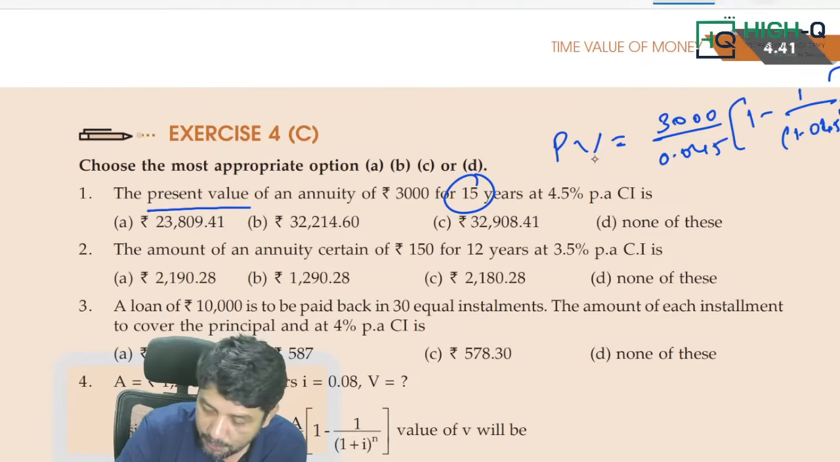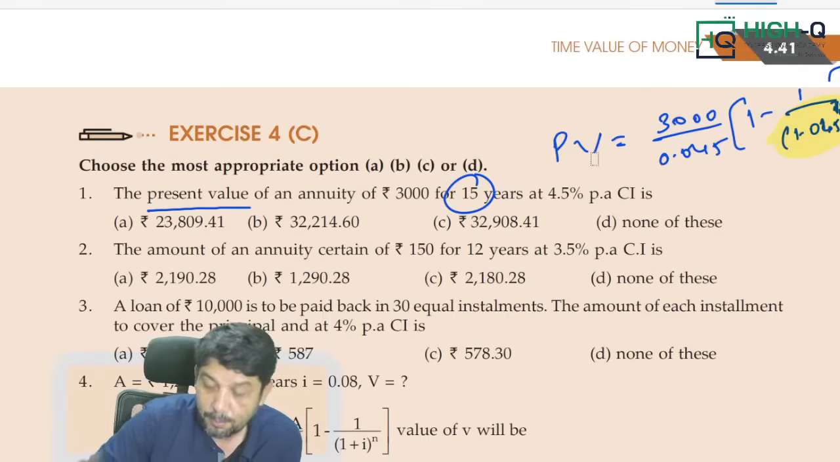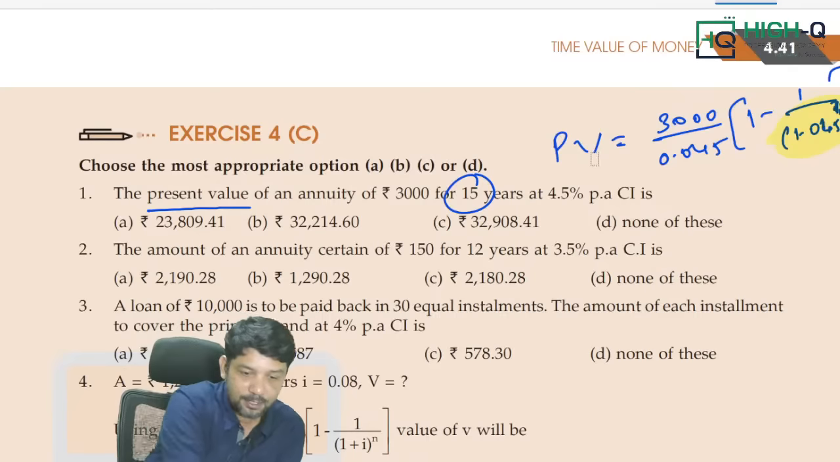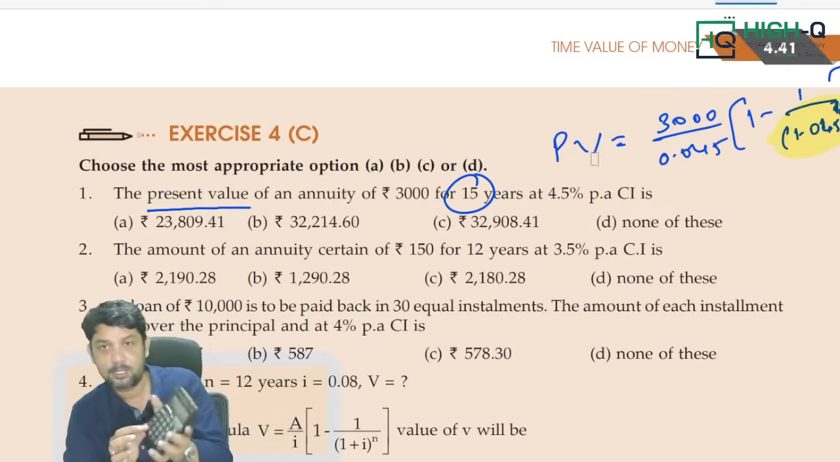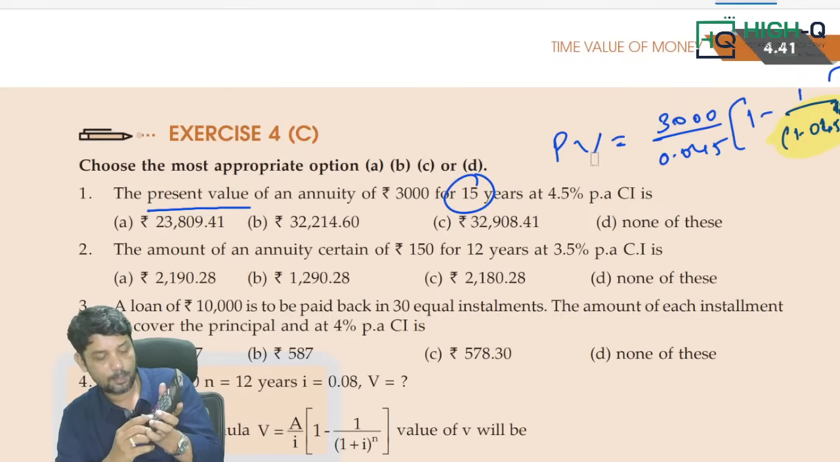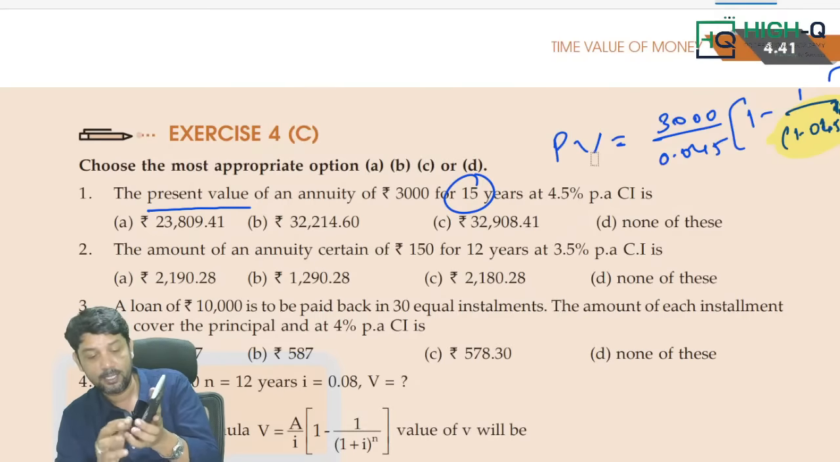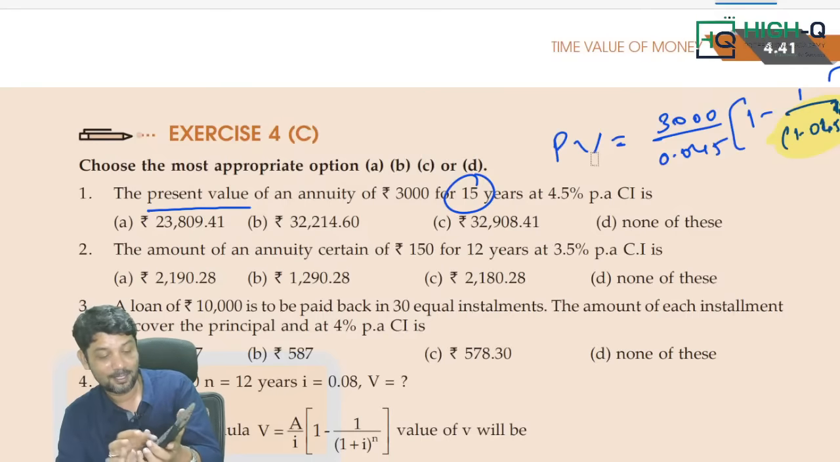See, I'll tell you, the beauty is that 99% of the time, they will give you the value of 1.045 whole power 15. So such a big value, sir. Even the calculator will take time, sir, but in the examination they have to give this value, my dear. Now look at this. Simply what we have to do: 1.045 power 15, I just did square, cube so many times, into equal to.